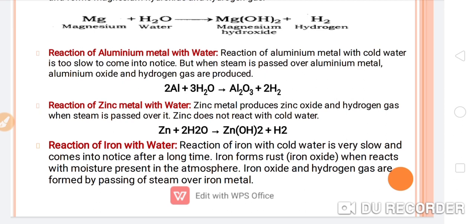Okay, reaction of the iron with water. So how it will react? Reaction of iron with the cold water is very slow and comes into notice after a long time. Iron forms rust, that is iron oxide, when it reacts with moisture present in the atmosphere. Iron oxide and hydrogen gas are formed by passing the steam over the iron metal.